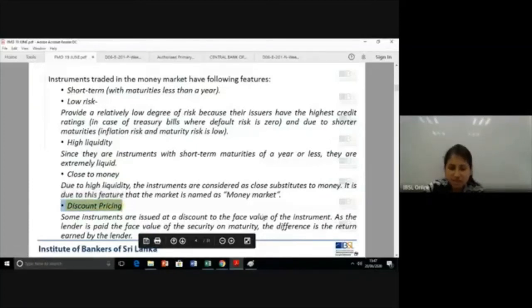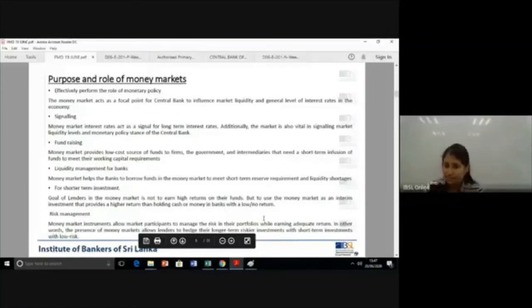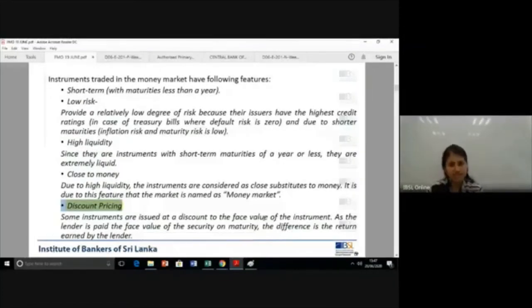Discount pricing is because in this particular market, you will have a face value for the instrument, but you will issue the instrument at a price lesser than that. And the difference between those two is called the discount or the return for the investor.